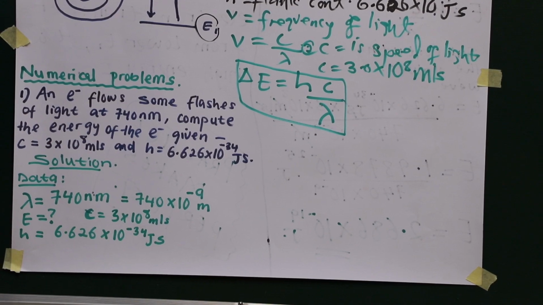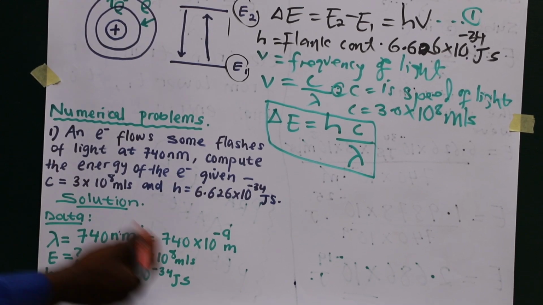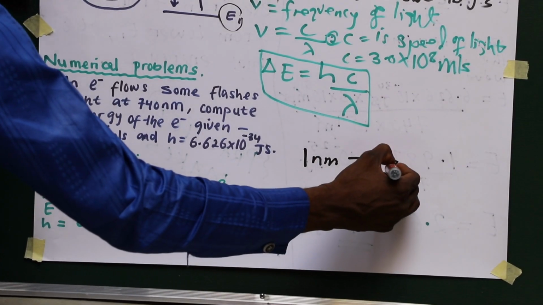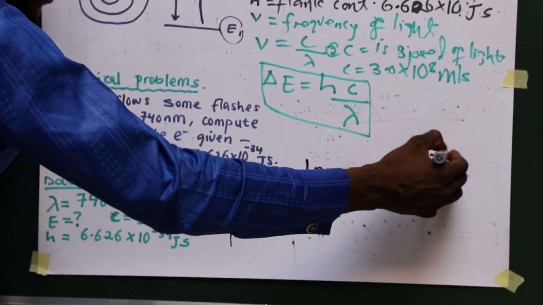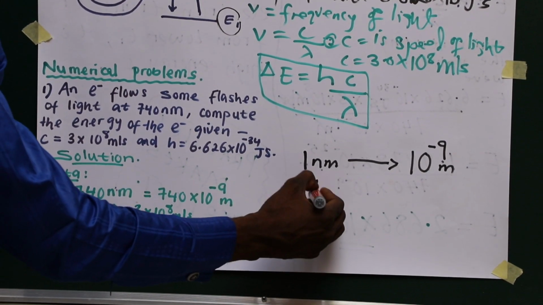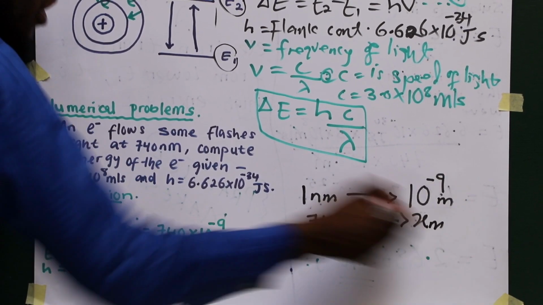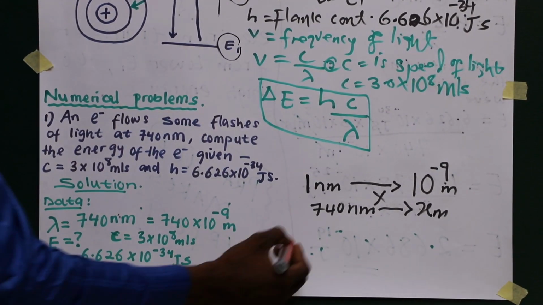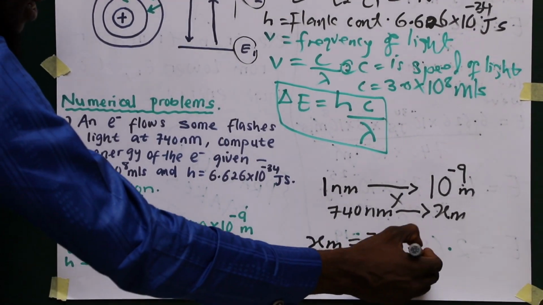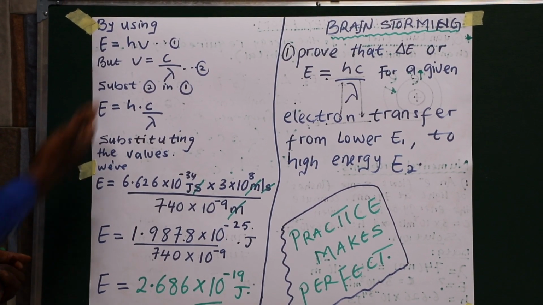So now we have to convert nanometer into meter. To convert nanometer into meter, we know 1 nanometer is equivalent to 10 to the power of minus 9 meter. So now, given 740 nanometer will be equivalent to x meter. By cross multiplying, we have x meter will be 740 times 10 to the raised power of minus 9 meter.